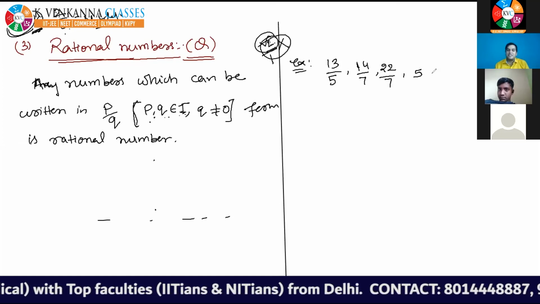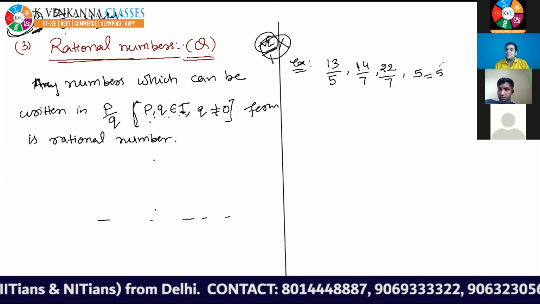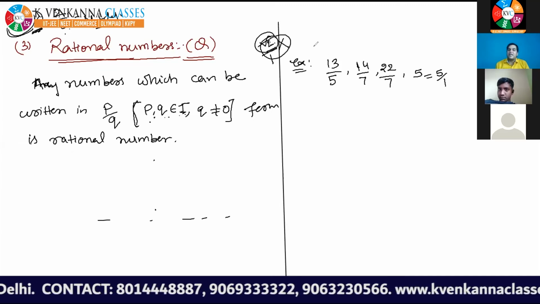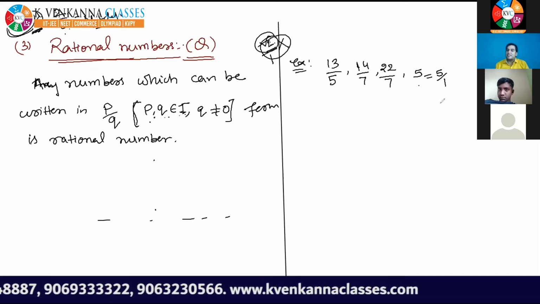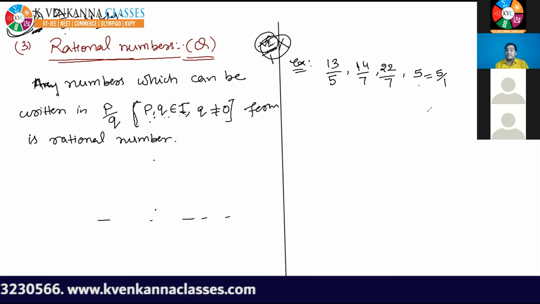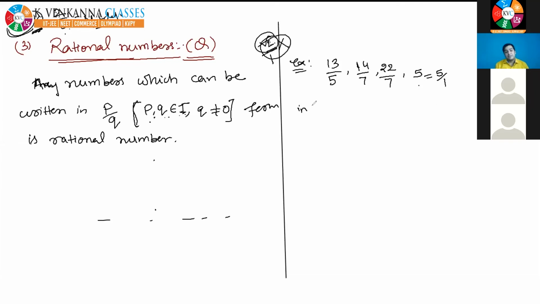Yes, 5 is a rational number because it can be written as 5 divided by 1. So that's why it is a rational number. I can say all integers are rational numbers. Here I am drawing one conclusion: all integers are rational numbers. Why? Because all integers can be written as an integer divided by 1. So it becomes P by Q form, and that's why all integers are rational numbers.